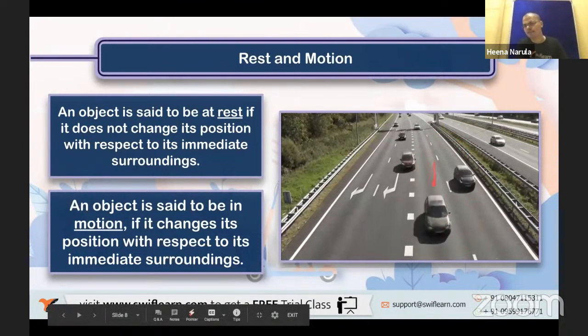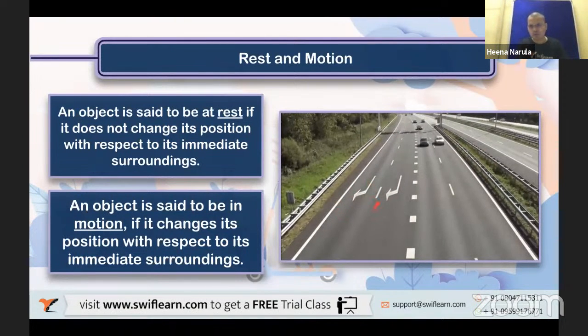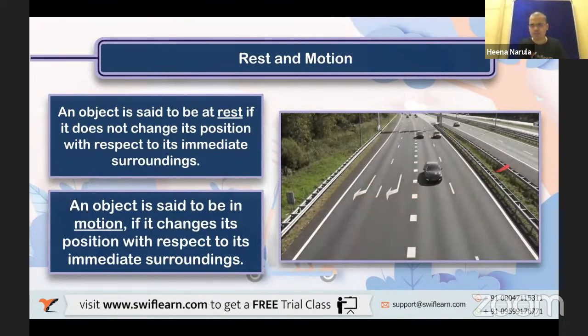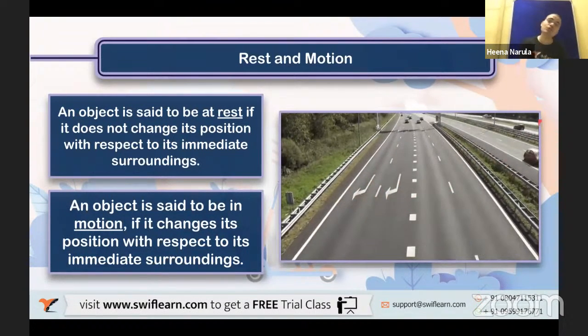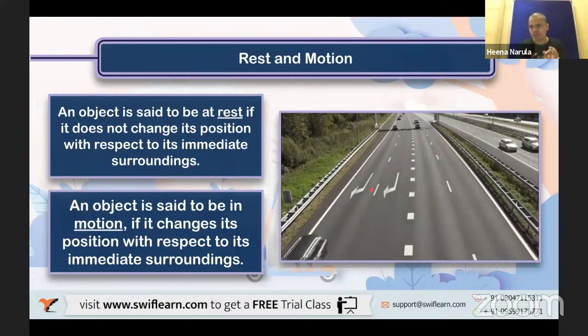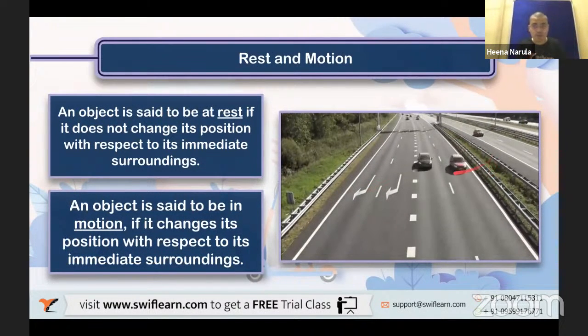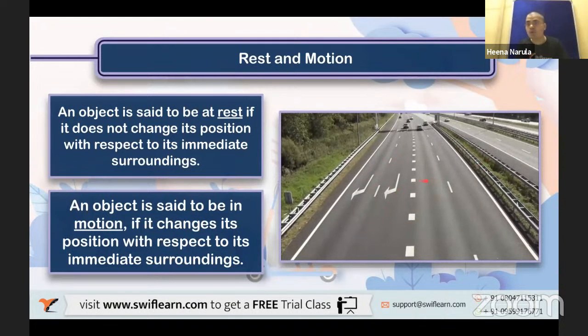You see this highway? On the highway there are many cars moving, isn't it? There are many lanes. This side 4 lanes, that side also there are 2 lanes, and that side also there are 3-4 lanes. So on every lane, can you see any object stationary or moving? Yes, cars are moving. Why? Because of their position with respect to immediate surrounding.